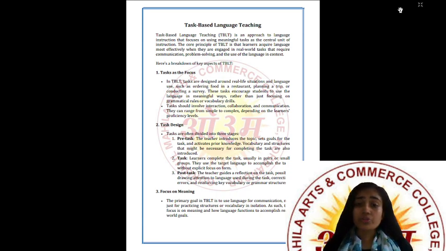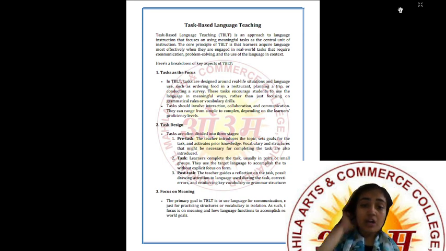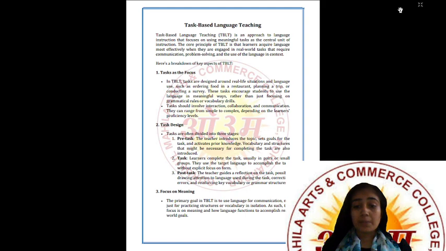The teacher introduces the topic first, then sets goals for the task and activates prior knowledge. Vocabulary and structures that might be necessary for completing the task are also introduced. So these are some of the vocabulary you will use. This is kind of a preparation for the task. Then comes the real task. Learners complete the task usually in pairs or small groups, like 3 or 4 or 5. They use the target language to accomplish the task without explicit focus on form.